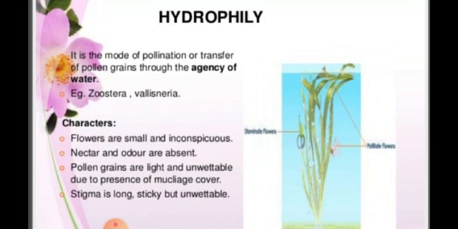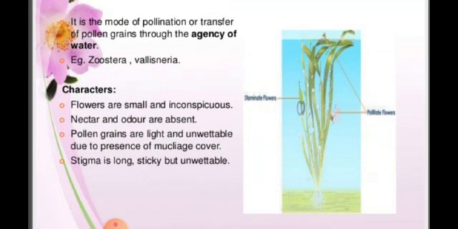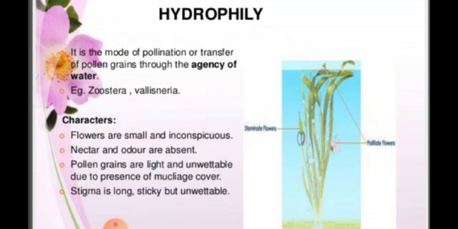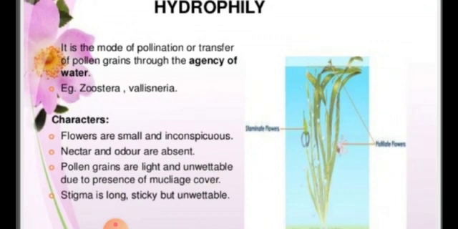Pollen grains are light and unwettable. They should not get wet. If wet, they will sink, so they have a mucilage cover. Oily substances: the pollen grains will be oily. They should not stick to our hand, and should not mix with the water. Stigma is long, sticky but unwettable. It should be sticky so the pollen grains stick by themselves. These characteristics let the agency of water help pollen reach the stigma. Example, Vallisneria.